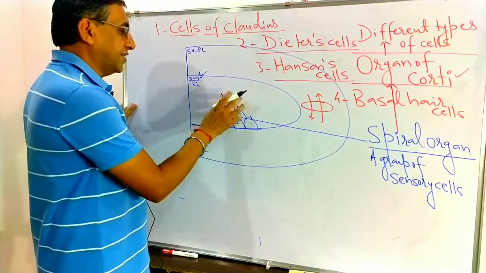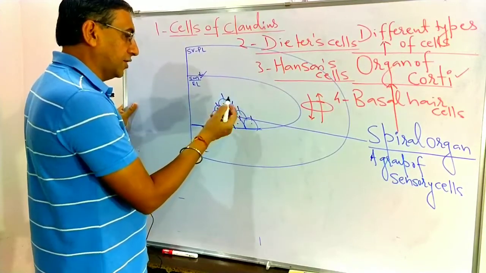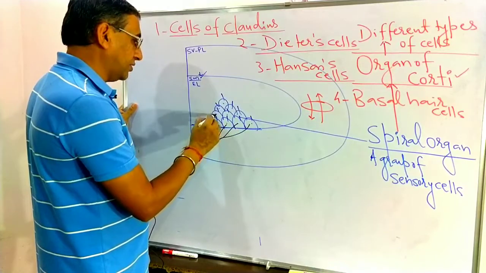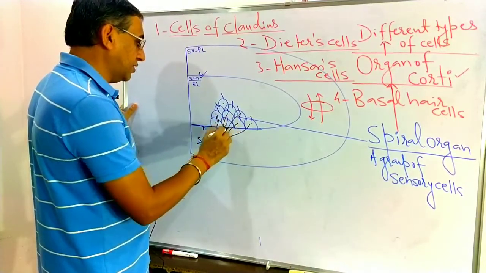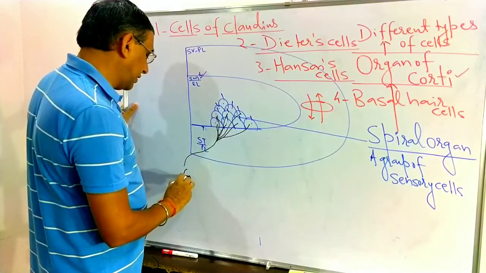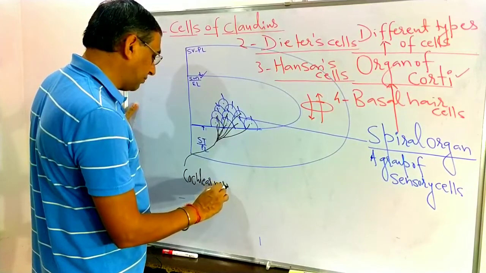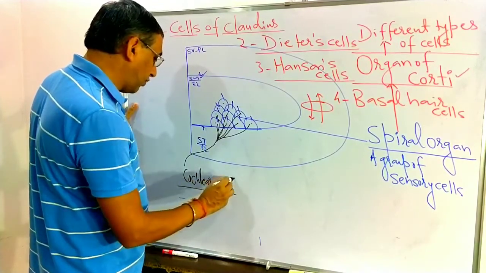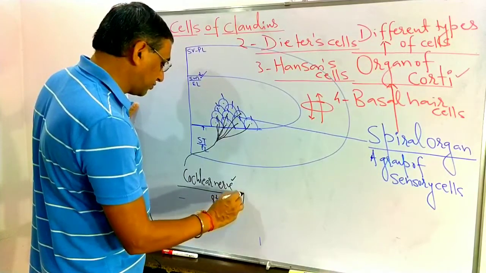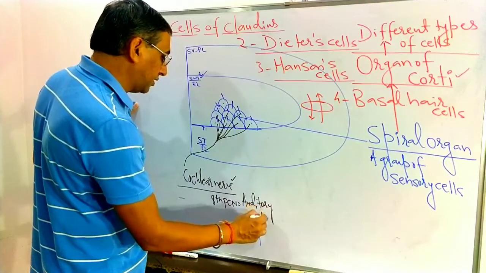Now the cells, they are having the sensory cilia here. Basically they are again bipolar neurons, you will say. So now just see, these are the axons, and these axons all combine to form one cranial nerve, that is known as the cochlear nerve. And this cochlear nerve will combine with the vestibular nerve, and it will form the 8th pair of cranial nerve, that is known as the auditory nerve.